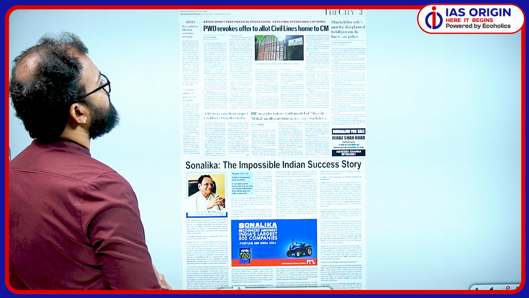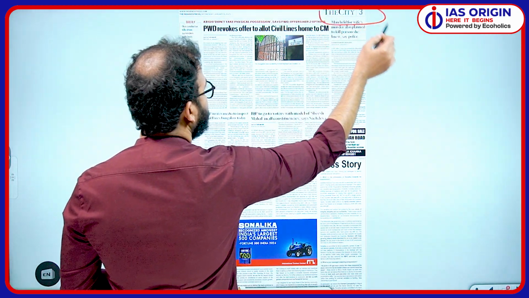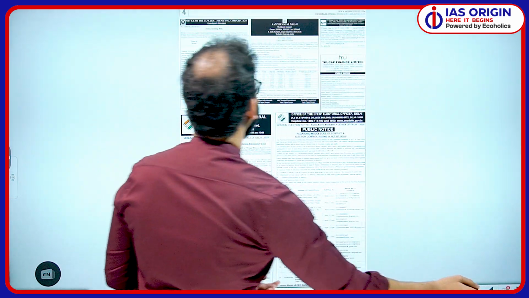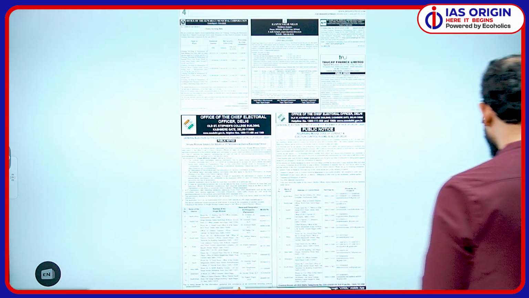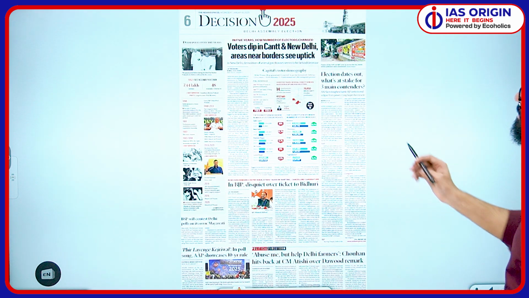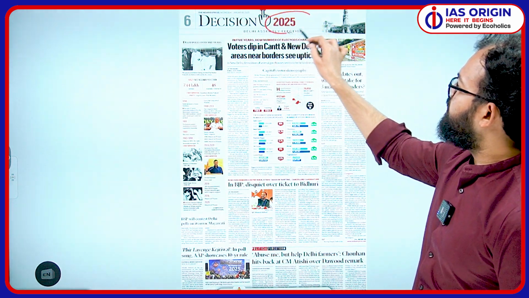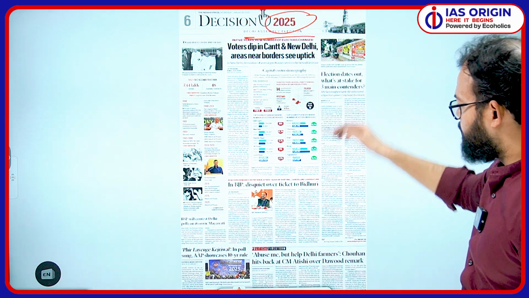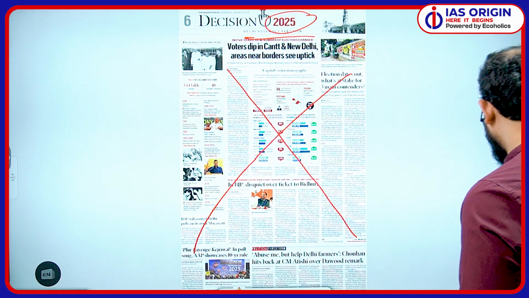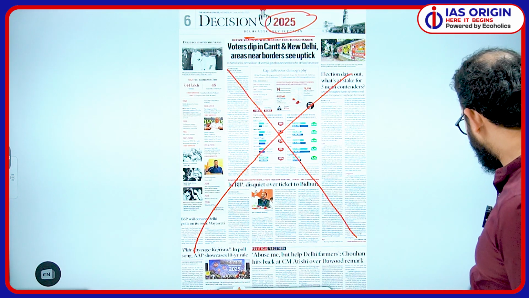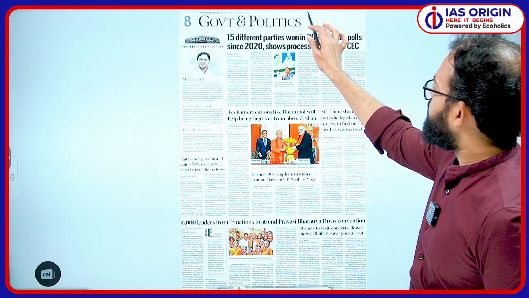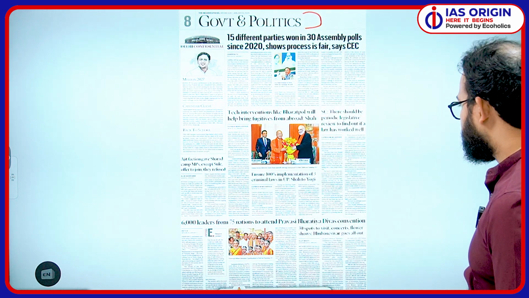Then we have city pages. So here you will find city pages on top. No need to read because you're not giving the exam for Delhi. Again, you can leave this page. Then again, this is a city page, easily leave. Then again, this is Decision 2025, so it is again an assembly election related page. So no need to read this page again, because these are all political news, which will fade away after the election or before your examination. Then we have government and politics. So again, this is not very important.